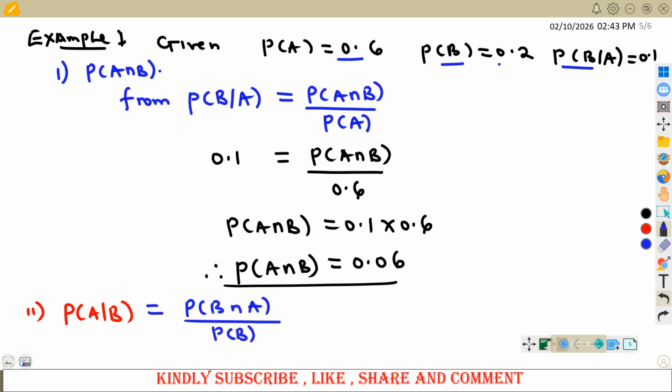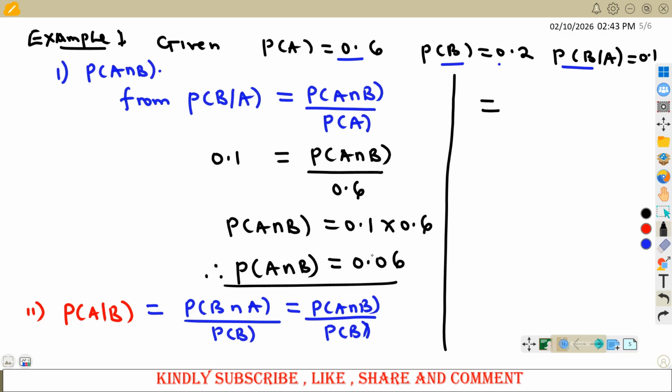But as we said, probability of B intersection A is the same as probability of A intersection B. A intersection B and B intersection A are the same. So since the two are the same, we already have probability of B and we already have probability of A intersection B, which is this. So I will have A intersection B, 0.06, divided by probability of B, which is 0.2.